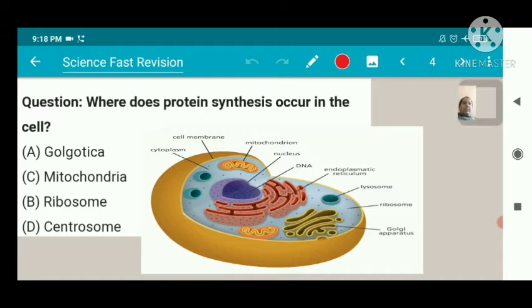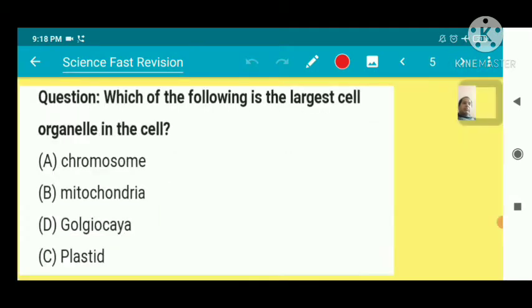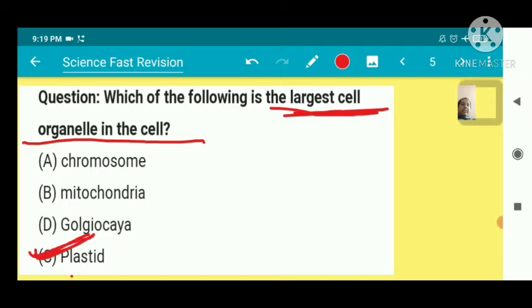Where does protein synthesis occur in the cell? That is the ribosome, the factory of protein. Ribosome. Which of the following is the largest cell organelle in the cell? Which is the largest in the cell? That is the plastid.